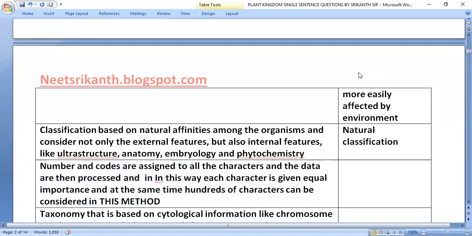Numbers and codes are assigned to all the characters, and the data are then processed. In this way each character is given equal importance, and at the same time hundreds of characters can be considered. This method is numerical taxonomy.